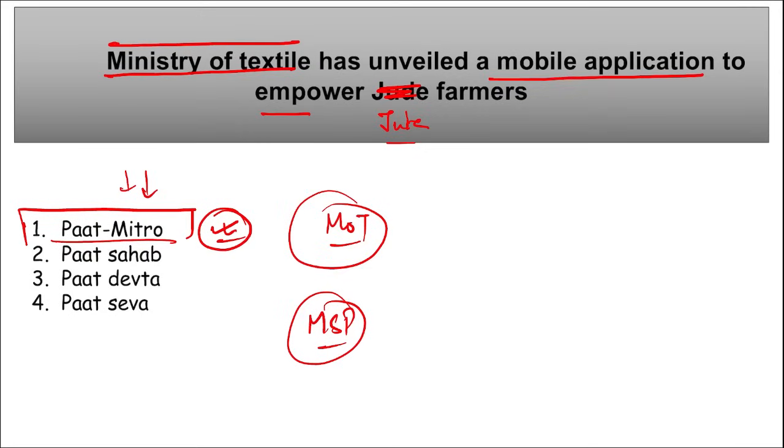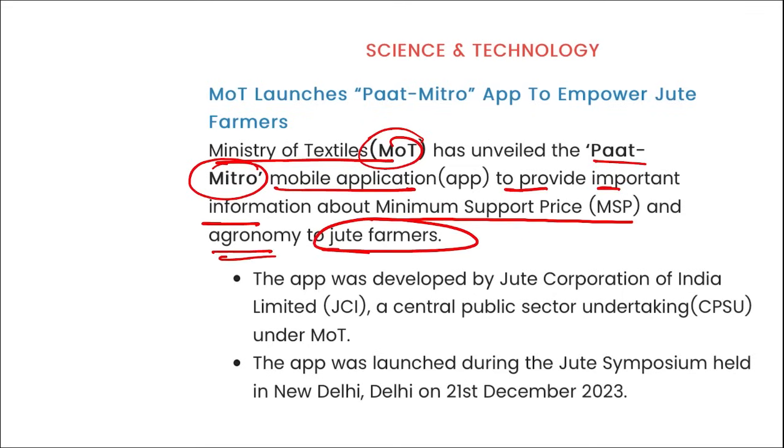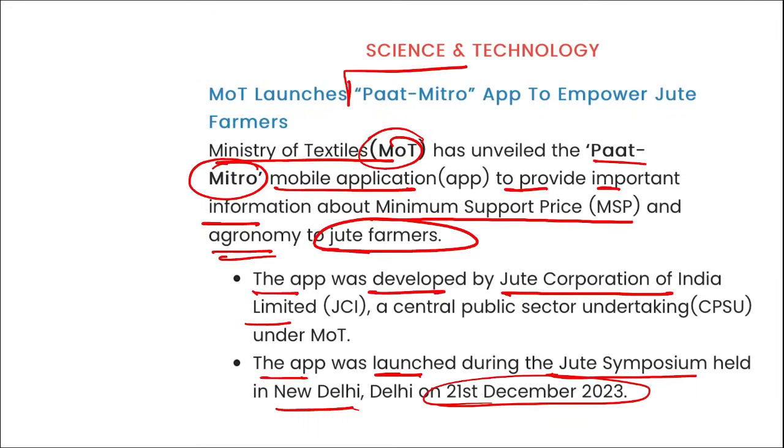This was launched by the Ministry of Textiles, and the app was developed by the Jute Corporation of India, a public sector undertaking under the Ministry of Textiles. Let me show you here, right? The Ministry of Textiles has unveiled, that means launched, this Pat Mitro. It is a mobile application to provide important information about the minimum support price and the agronomy to jute farmers, and the app was developed by the Jute Corporation of India, correct? And the app was launched during the Jute Symposium held in New Delhi on 21st December. An important thing for you all to remember is the name, Pat Mitro, to empower the jute farmers.